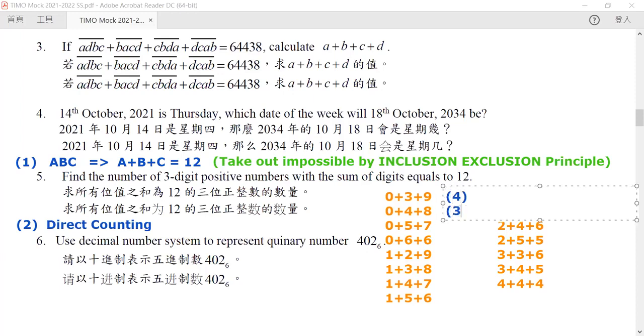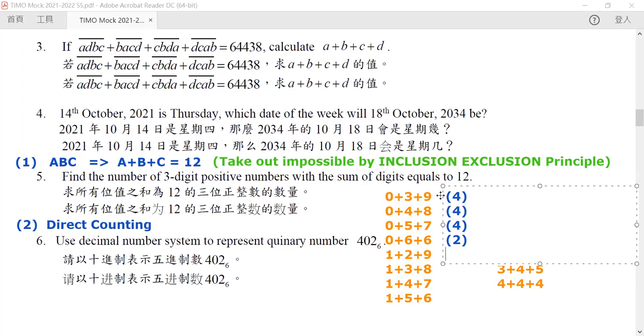Now the same thing goes for the next one. In fact, the same thing goes for all of these. The last one is interesting because there are only two ways of doing this: either you have 660 or 606. So there are only two ways, depending on the position of 0, whether it's on the unit digit or the tens digit.